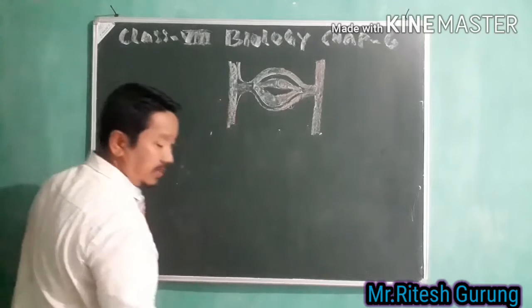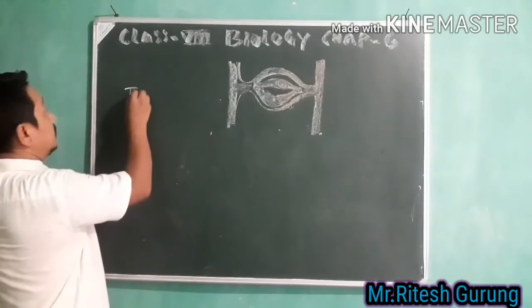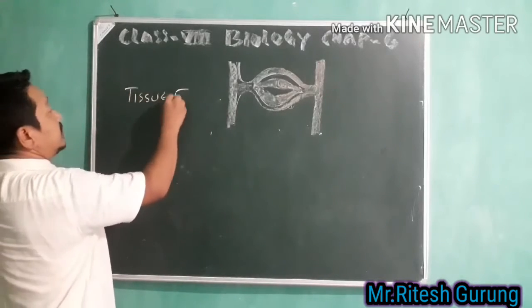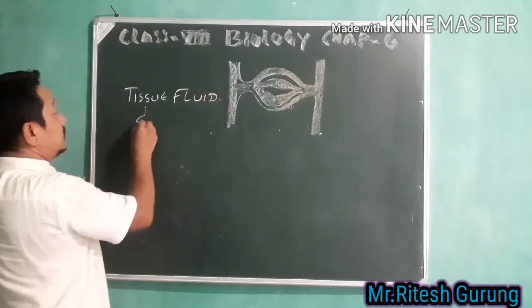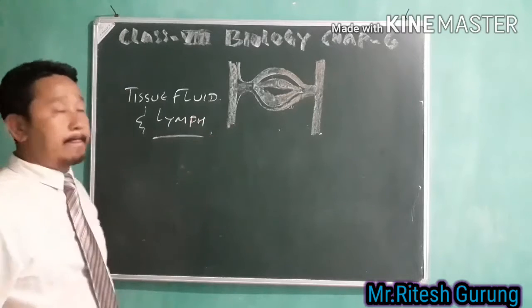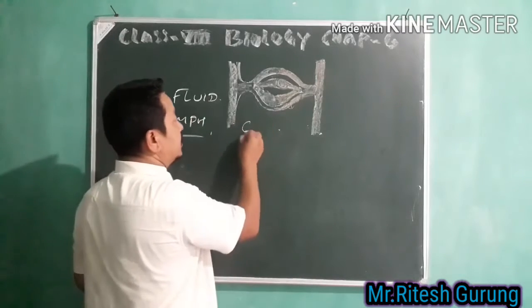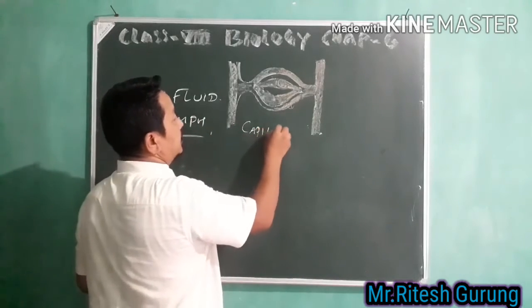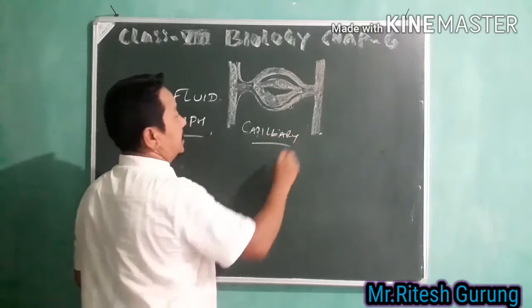Now we'll talk about tissue fluid and lymph. Tissue fluid and lymph. Okay, so the diagram which I've drawn out here is your capillary, blood capillary. This is your blood capillary.